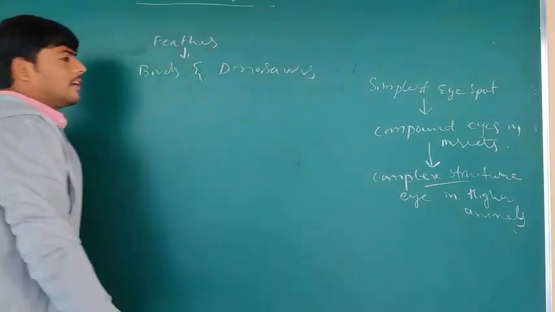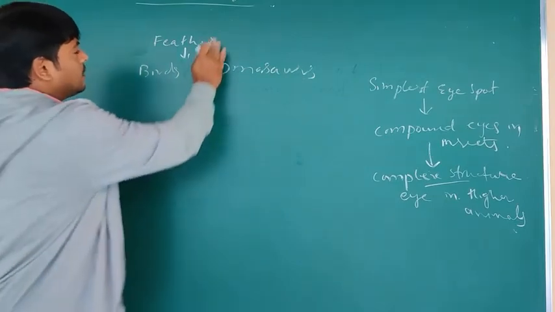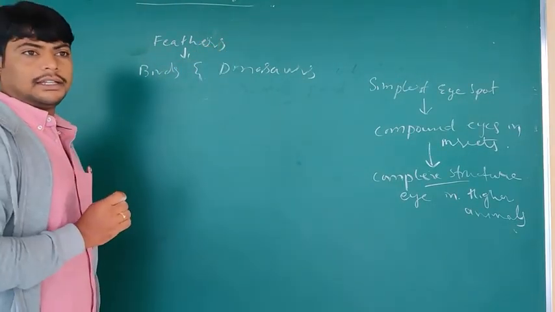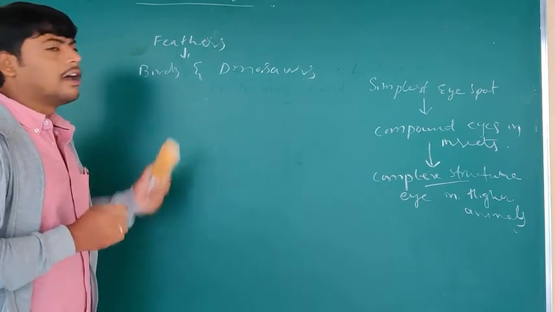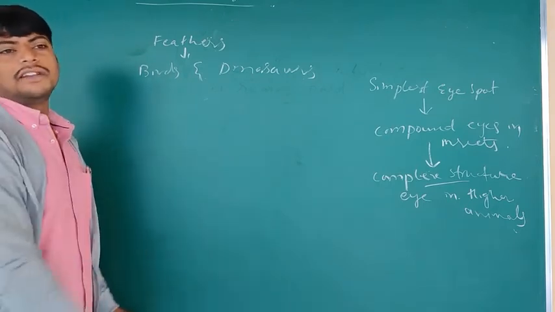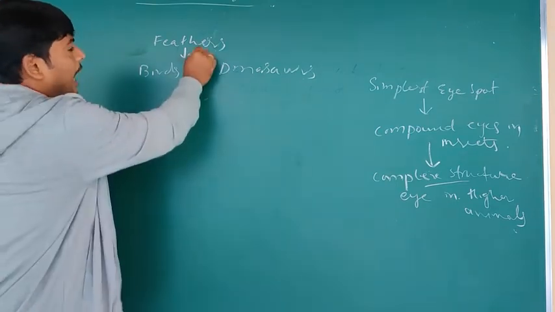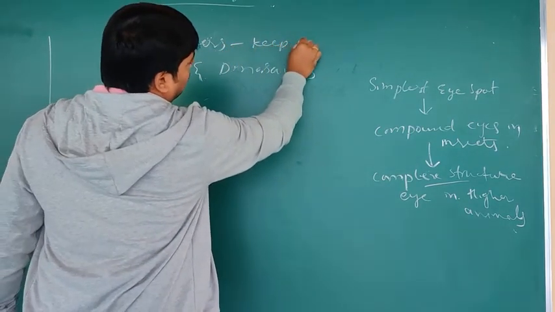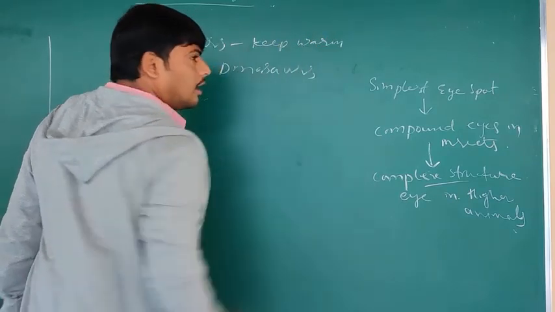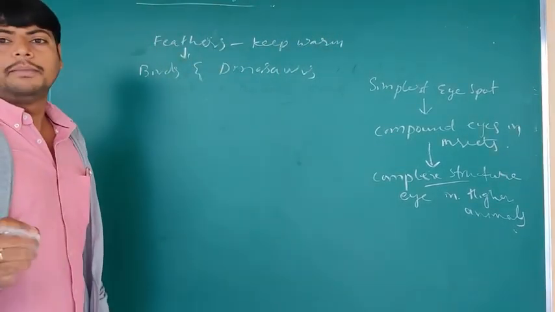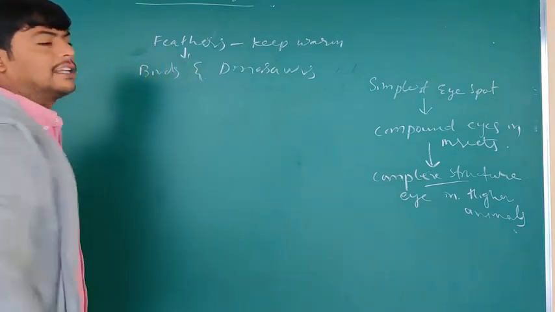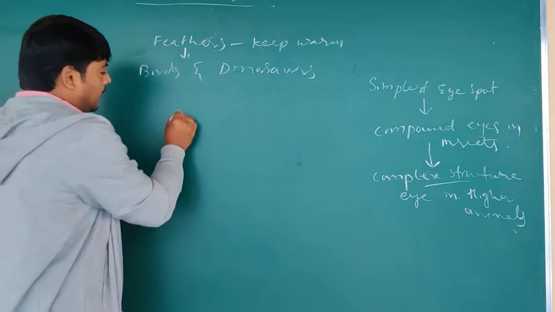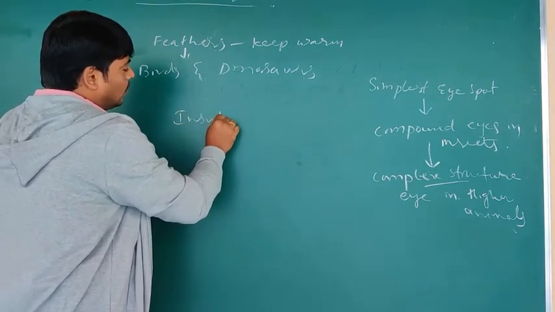What was the use of the feathers of birds and dinosaurs? Earlier, in the beginning of the formation of these organisms, the feathers helped them to keep warm. So the feathers acted like insulators. What was the function of the feathers earlier? Insulators.